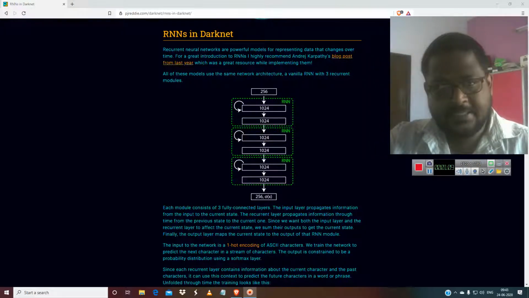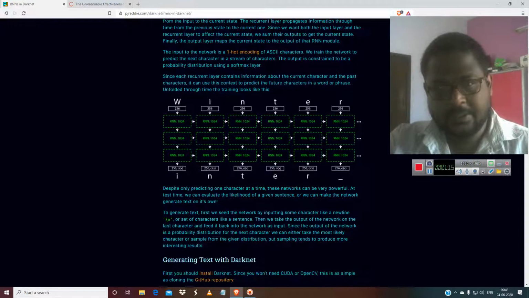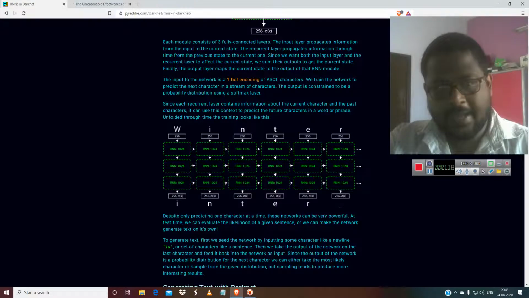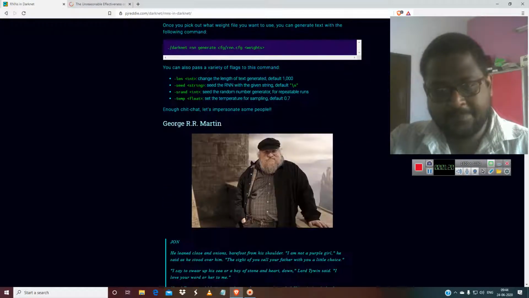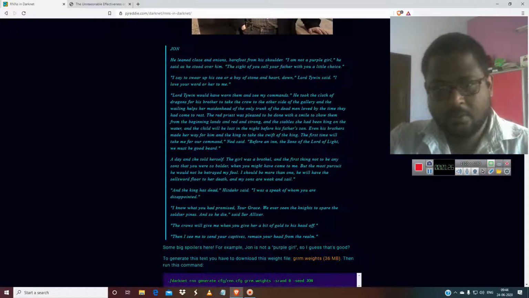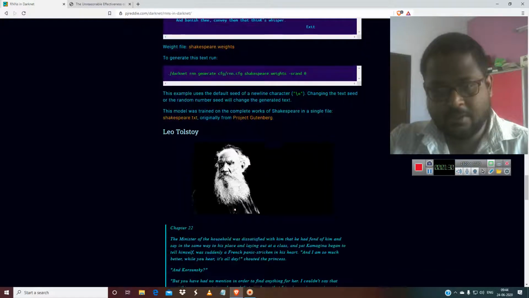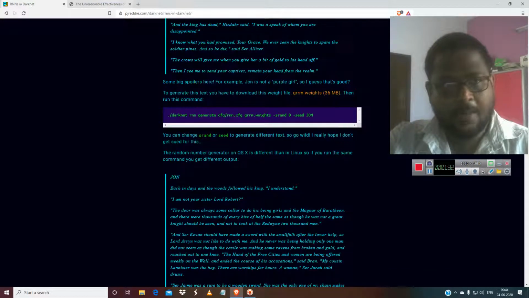So you can see this blog post, and what they are telling is that you have to change the network to ASCII letters and start the training. So you have George R.R. Martin. He is the writer of the so-called Game of Thrones, I think. So you can just generate the text. I'll tell you how to generate this in Colab.